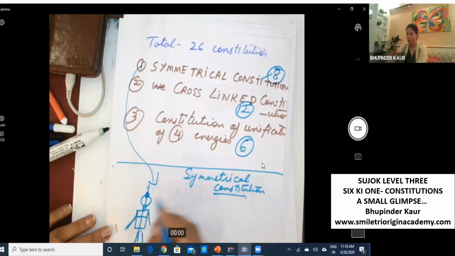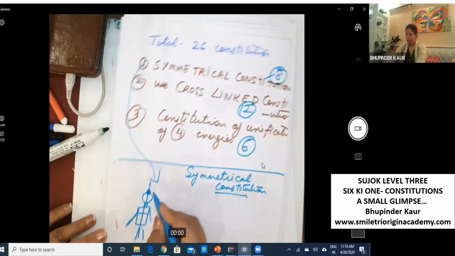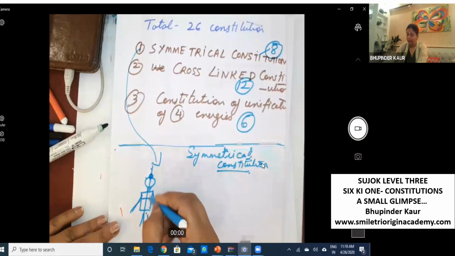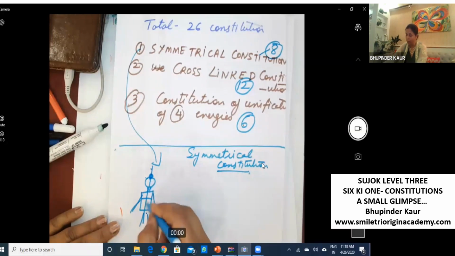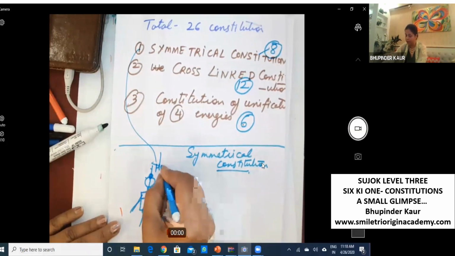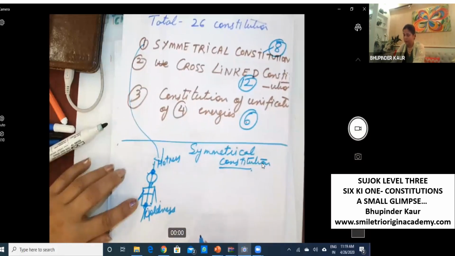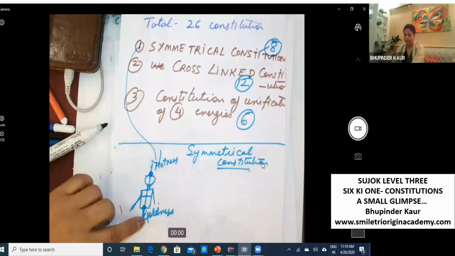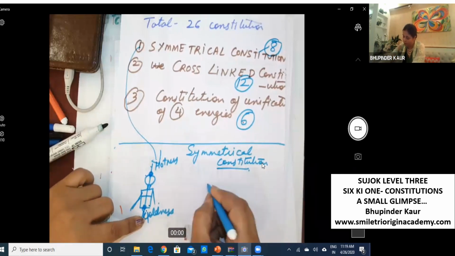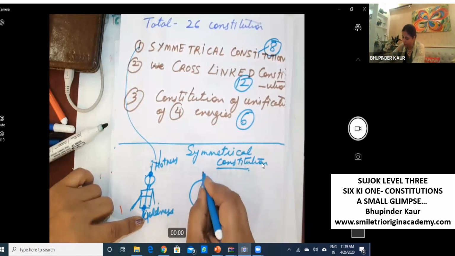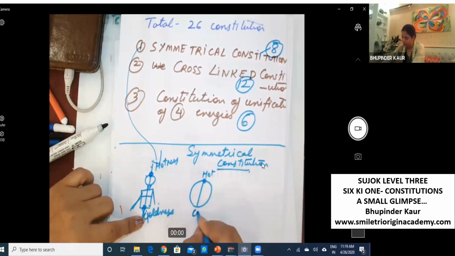They don't know constitution, but they know this. So the vertical axis is holding top and bottom. It means hotness here and coldness down. So we have vertical axis 1, and this is how the picture looks. This is hotness, coldness.